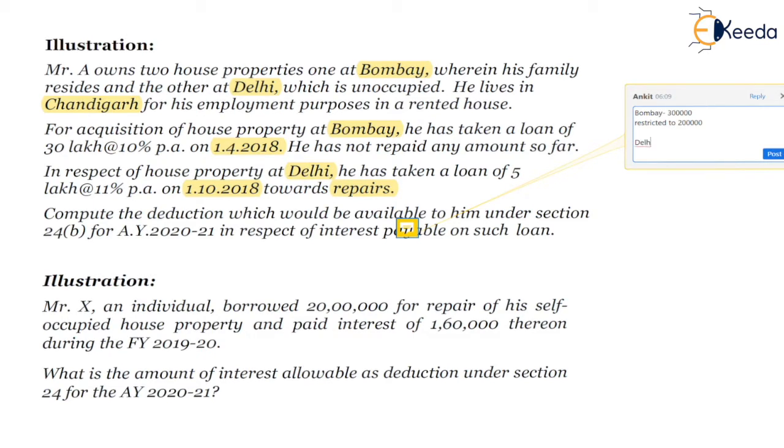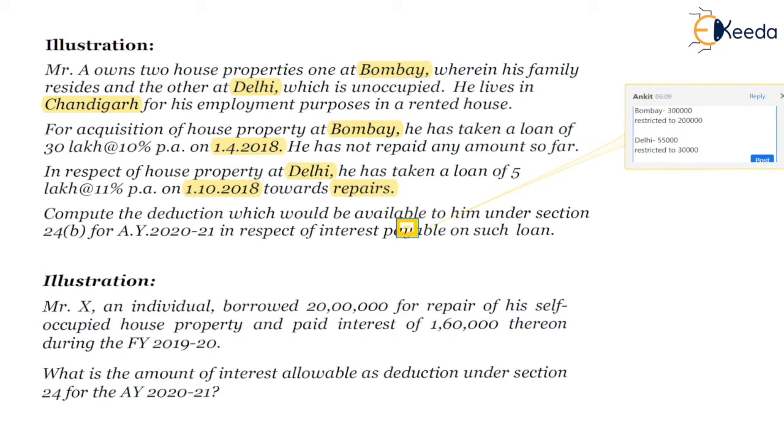Second is the Delhi property. The loan for Delhi property was taken for the purpose of repairs. Accordingly, 5 lakhs at 11% per annum is nothing but 55,000. However, it will be restricted to 30,000 as the same is for repairs.